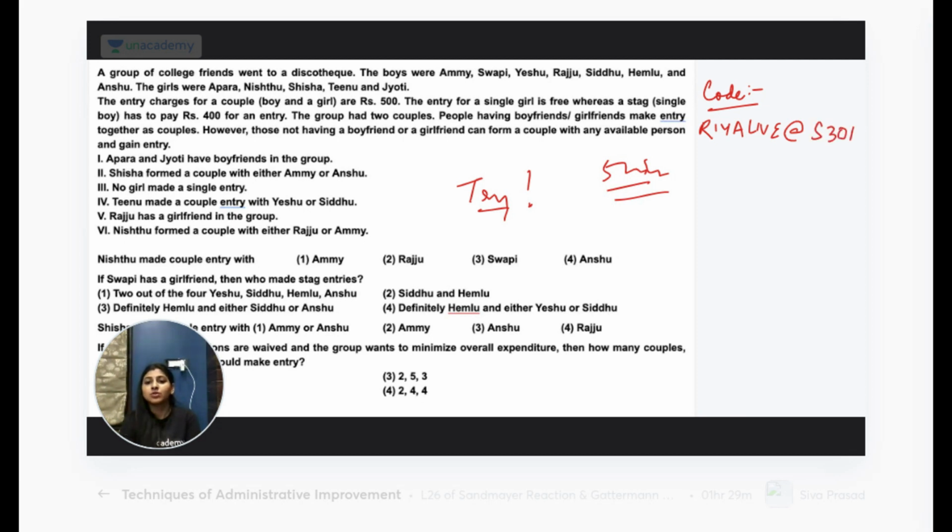This is the code of this class. ठीक है, next class if needed I'll be giving another code.